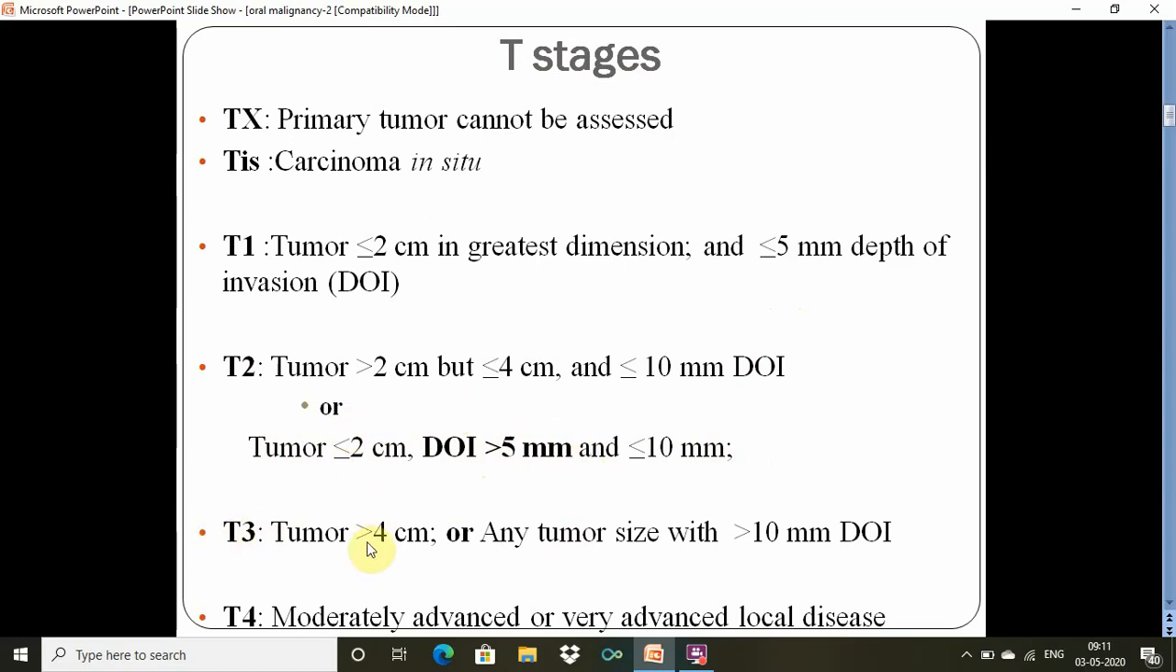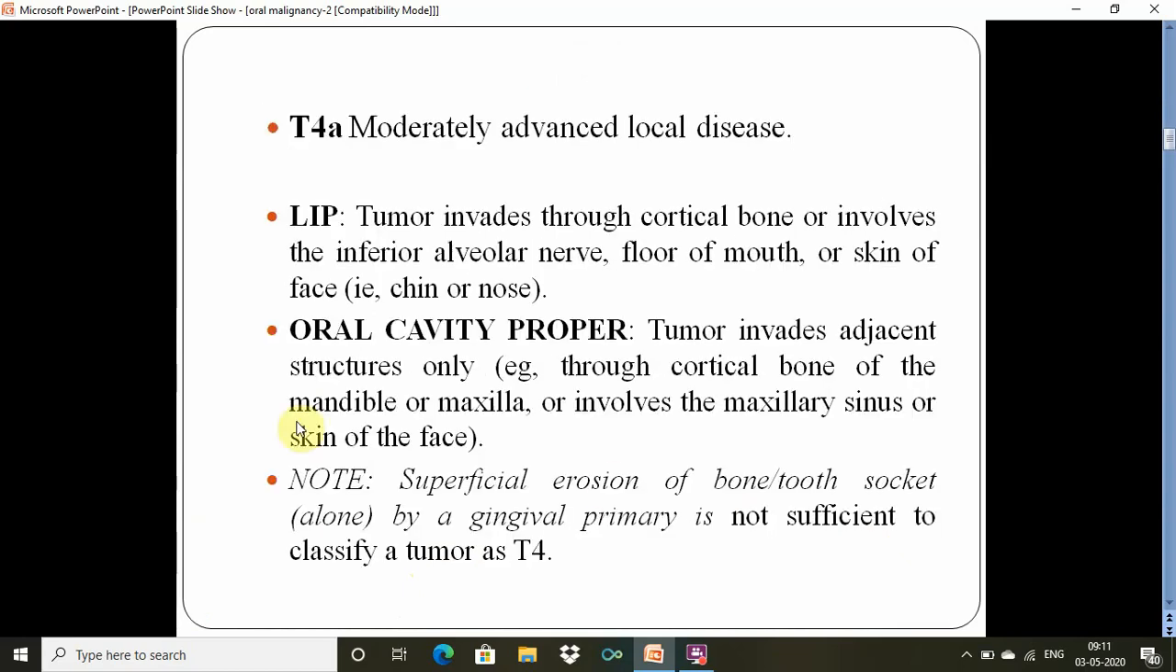And T3 is the tumor size more than 4 centimeter or any tumor size with the depth of invasion more than 10 millimeter. So even if the tumor size is less than 3 centimeter, if the depth of invasion is more than 10 millimeter, that is considered as a T3 tumor. And T4 are moderately advanced or very advanced local disease. Based on that, we have T4A, that is the moderately advanced disease.